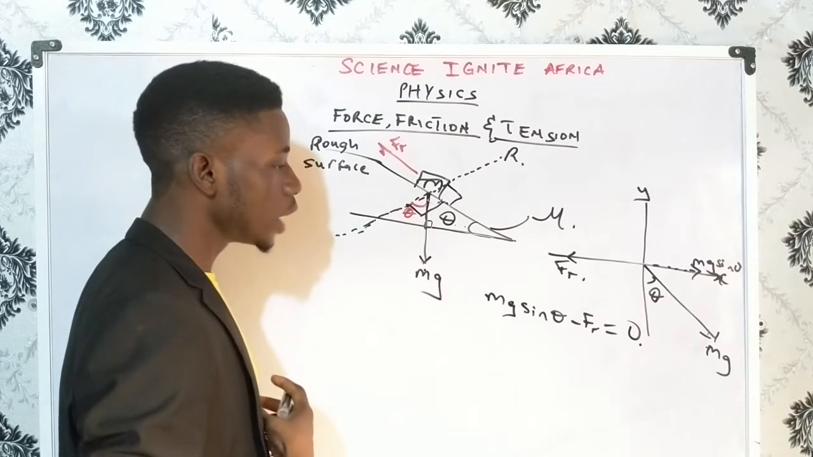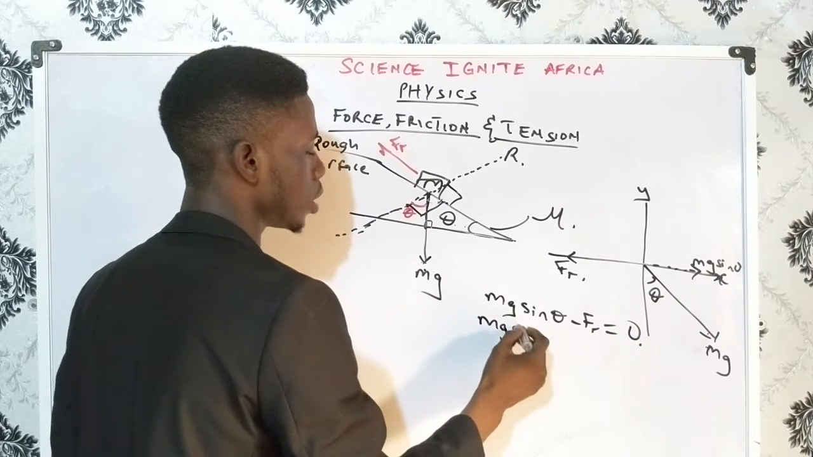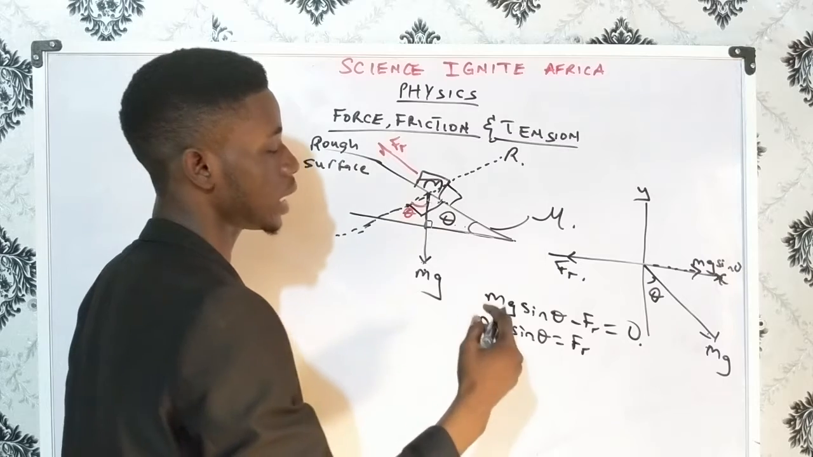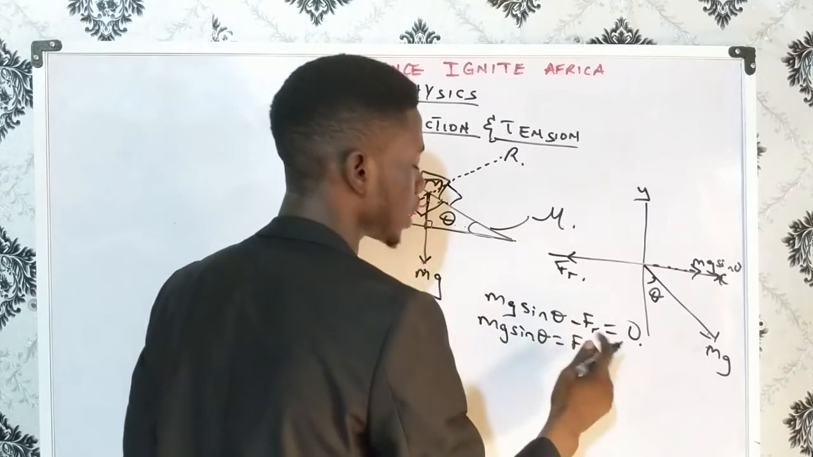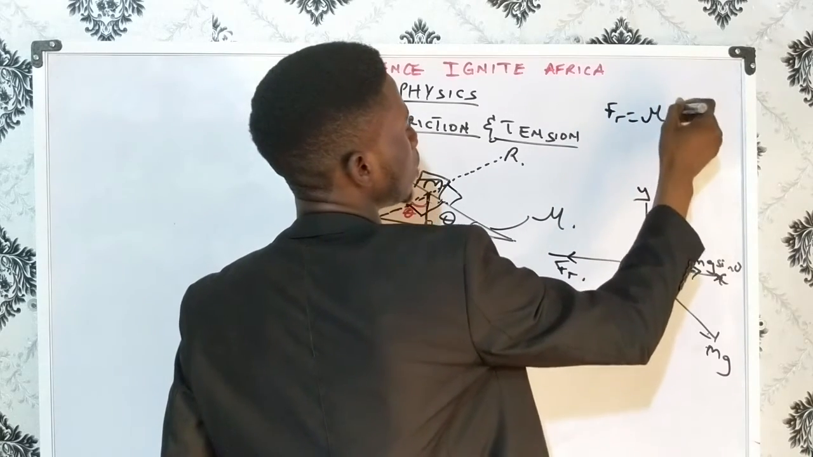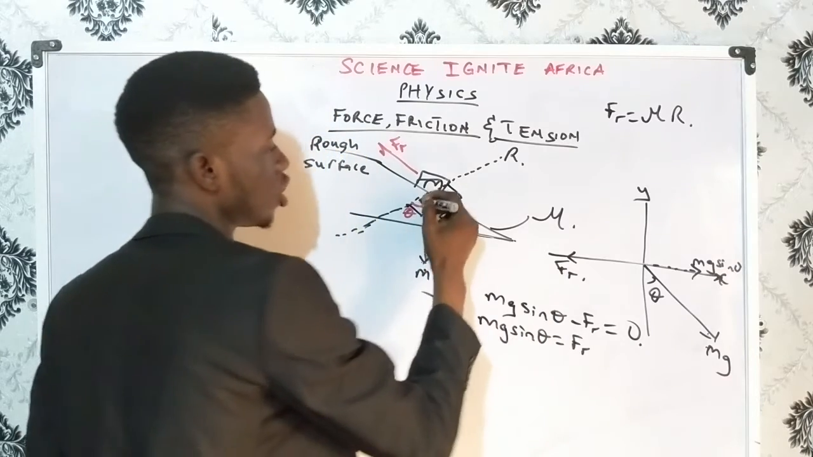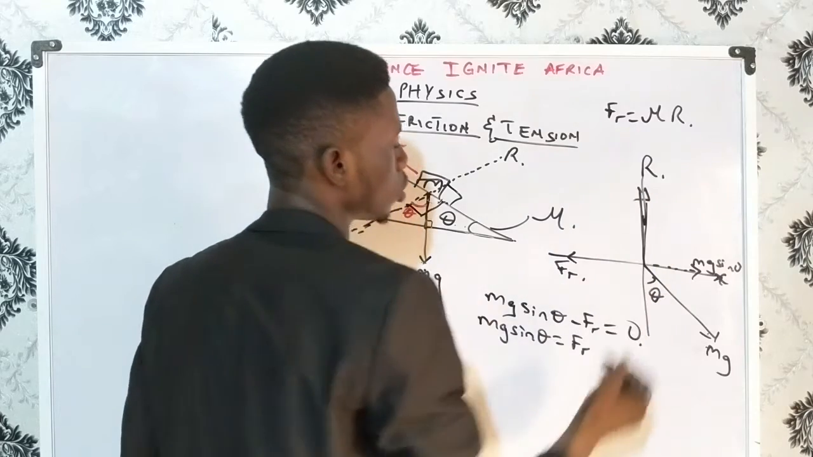Now if that's equal to 0, what does that imply? That implies that mg sine theta equals fr. Don't forget one thing we said: fr equals mu times normal reaction. So I think it's important for us to get our normal reaction here. What is our normal reaction? Our normal reaction is acting in this direction. Okay, so this is our normal reaction.